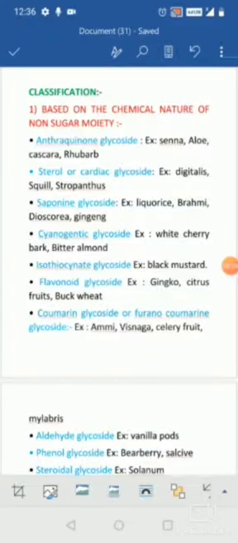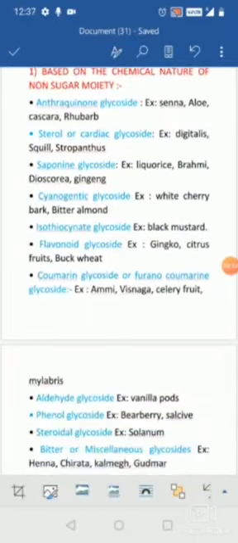When coming to the isothiocyanate glycosides, they contain the isothiocyanate functional group. The example is the black mustard. When coming to the flavonoid glycosides, they impart the flavor, or rather they impart the color, hence they are known as flavonoid glycosides. Examples are citrus fruit, blackwood, ginkgo and so on.